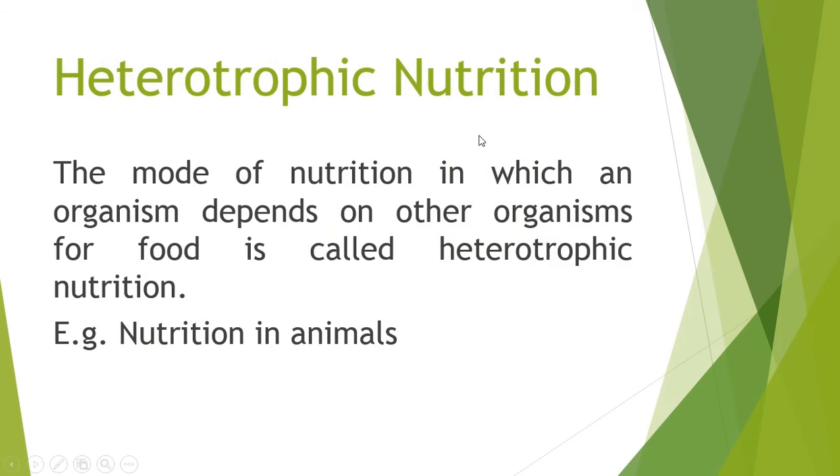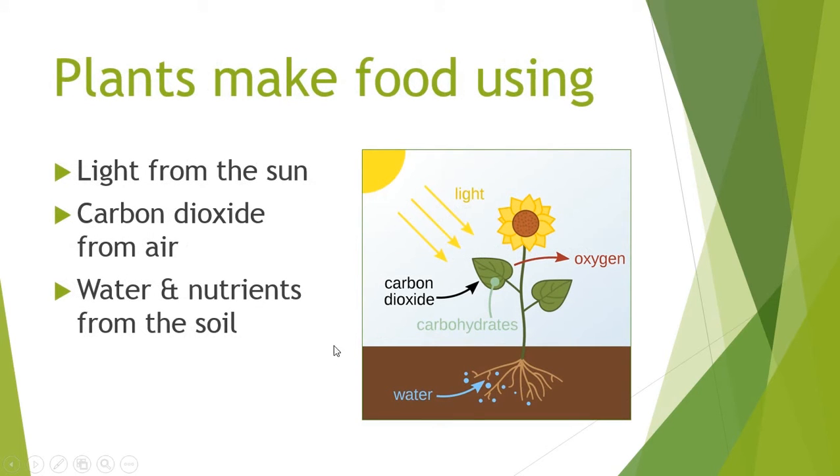Heterotrophic nutrition. The mode of nutrition in which an organism depends on other organisms for food is called heterotrophic nutrition. Example: nutrition in animals. We have seen plants make food using light from the sun, carbon dioxide from air, water and nutrients from the soil.